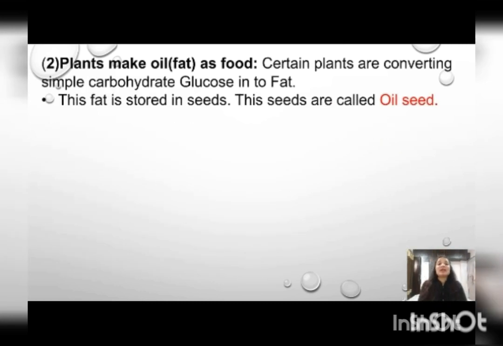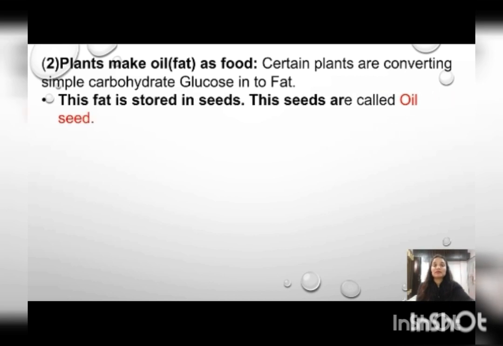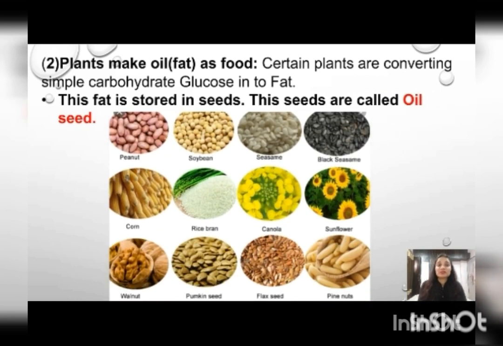The second is plants make oil as food. Means it can produce oil also. The excess amount of glucose has been converted into complex carbohydrate, fat. This fat or oil is stored in seeds and these seeds are called oil seeds. We are having examples, that is peanut, soybean, sesame, black seeds, corn, rice bran, canola, sunflower, walnut, pumpkin seed, flaxseed and pine nuts.